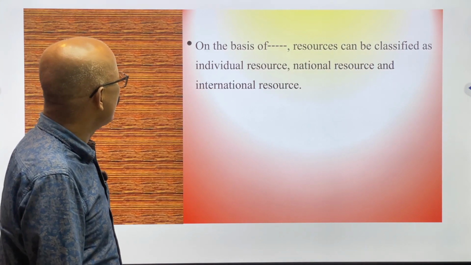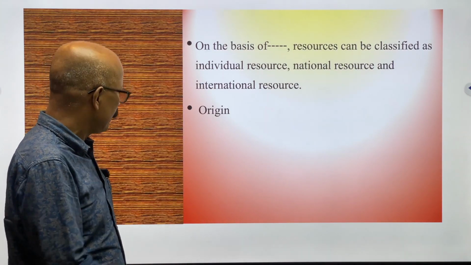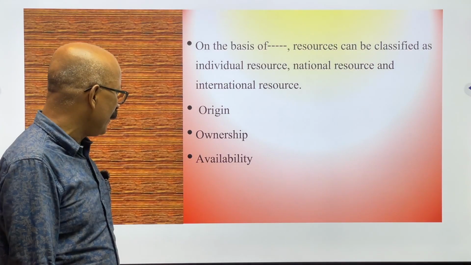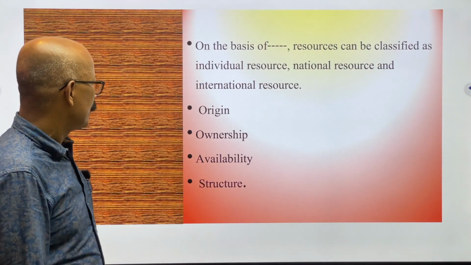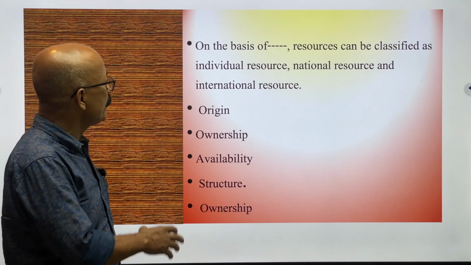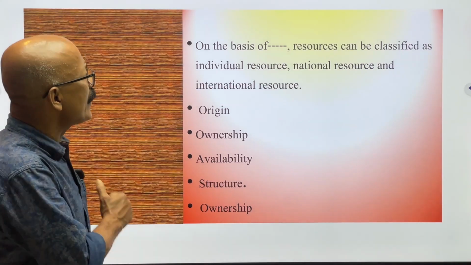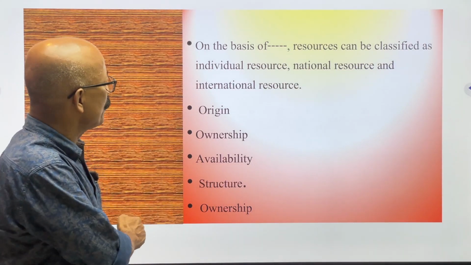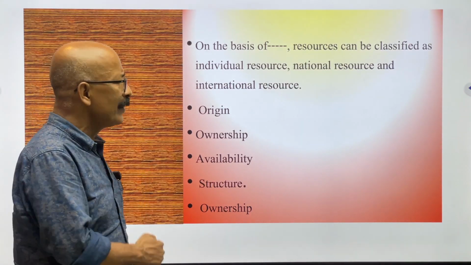The options are origin, then ownership, then availability and structure. So I think it will be ownership. Yes, based on ownership we can classify resource as individual resource, national resource and as well as an international resource.